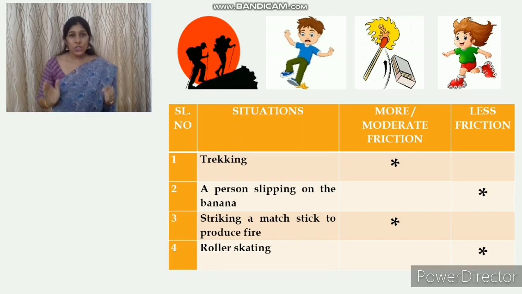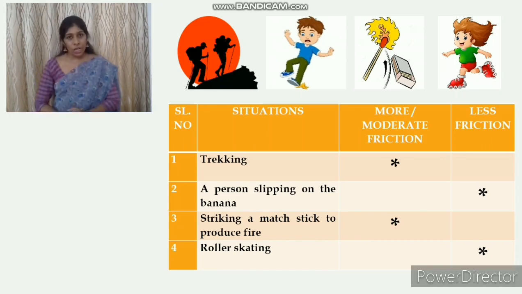Okay. So students, observe these images carefully. What are those images? The first image shows trekking. The second image shows a person slipping on a banana. The fourth image shows striking a matchstick to produce fire. The fifth image is roller skating. Clear? Okay. Now we are classifying them into situations which require more friction or moderate friction, and situations which require less friction. Okay, let's classify it.